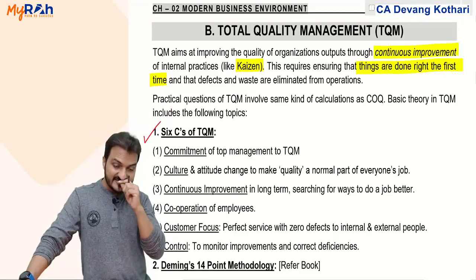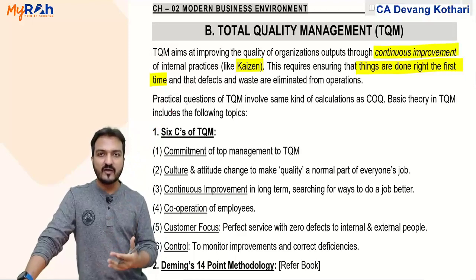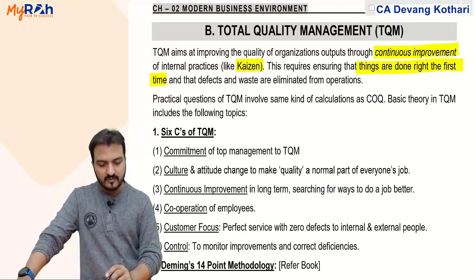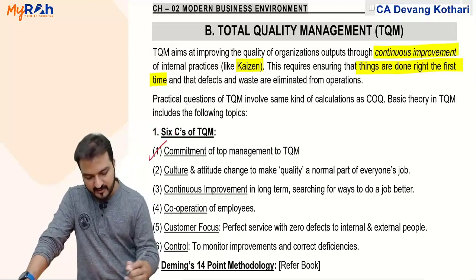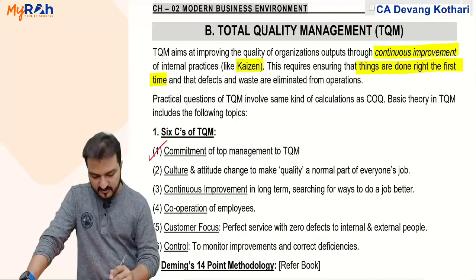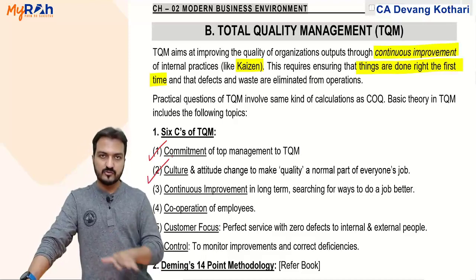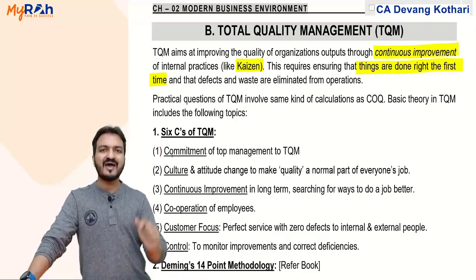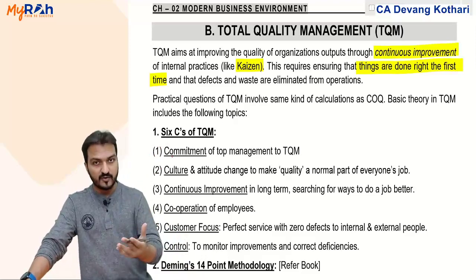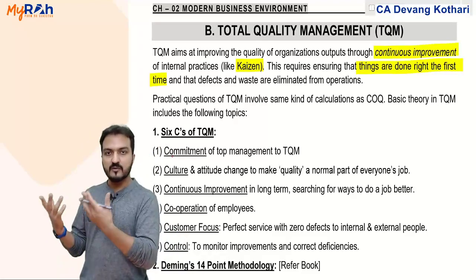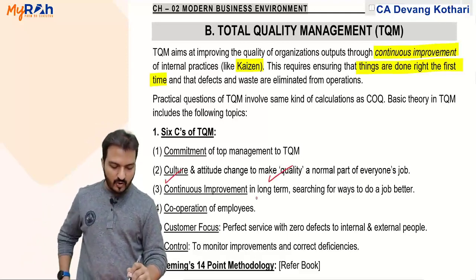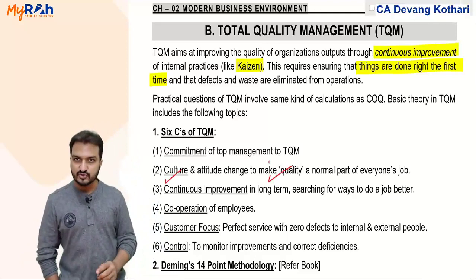6 C's, these are basically things that are required in order to achieve total quality management. You require commitment of the top management. There should be a culture and attitude change of the people. Like all your employees in the company should have an attitude of focusing on quality rather than focusing on the profitability. Yeah, so your attitude and culture should be to make quality as a normal part of everyone's job.